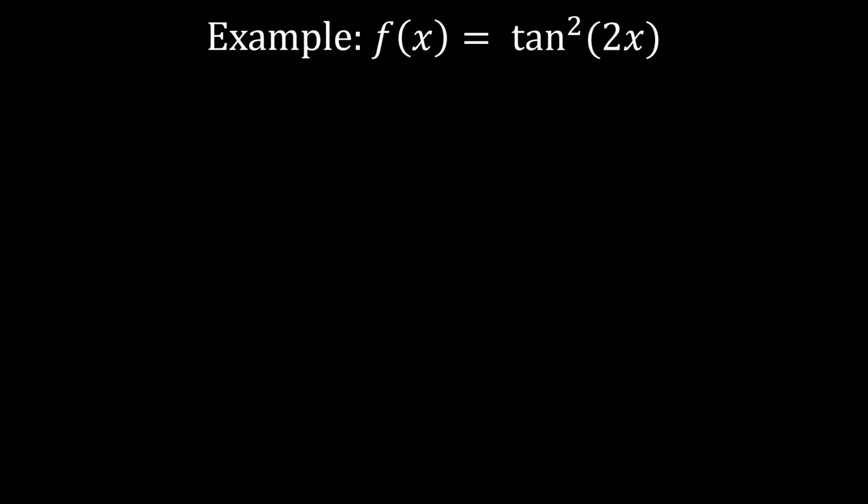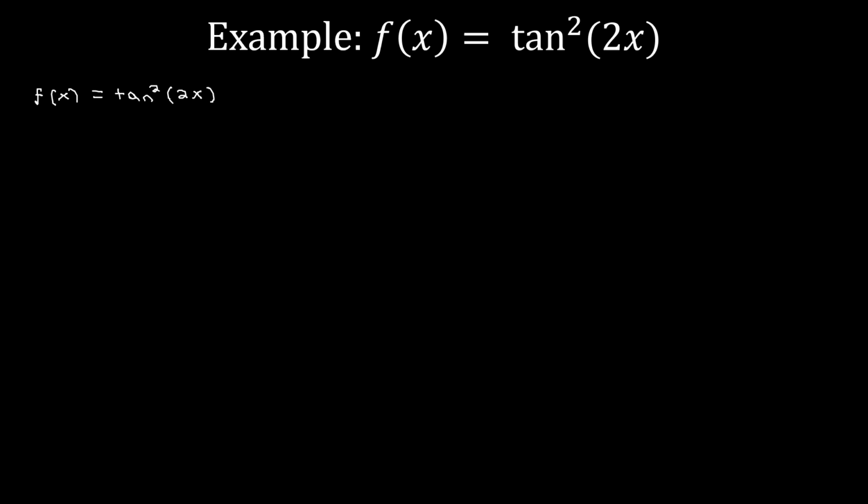So now let's look at this example here. So f of x is equal to tan squared 2x. So the first thing we're going to want to do is identify what our inside and outside functions are. So we know that f of x is equal to tan squared of 2x, but right now it's not immediately clear what we could use the chain rule for, what our inside and what our outside function would be.